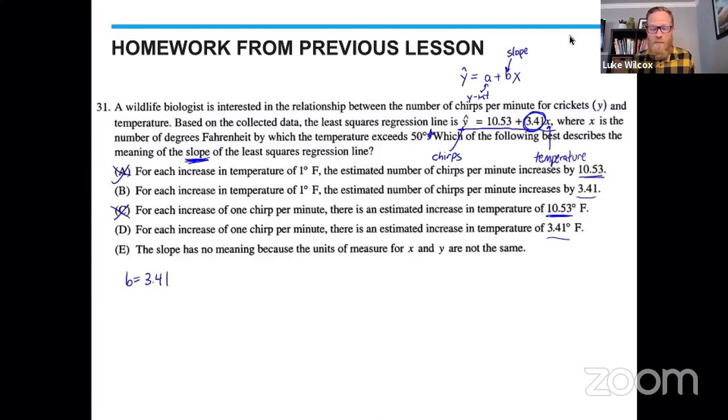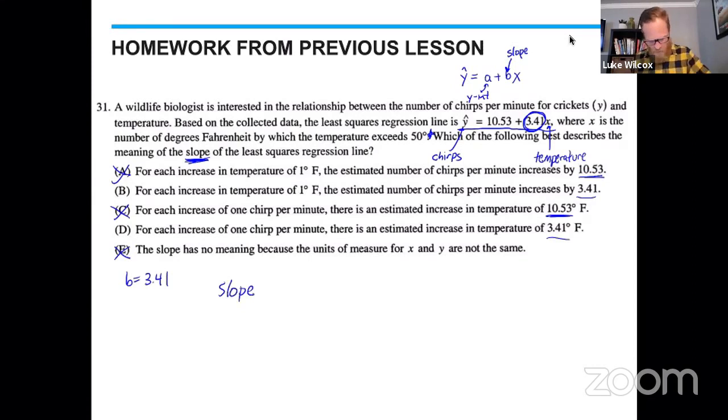Well, when it comes to slope, you do not have to have the same units for x as you do for y. This is certainly not the answer that we're looking for. So we either know it's answer choice B or answer choice D. Now, the way that we're going to arrive at the correct choice here is to go way back to your